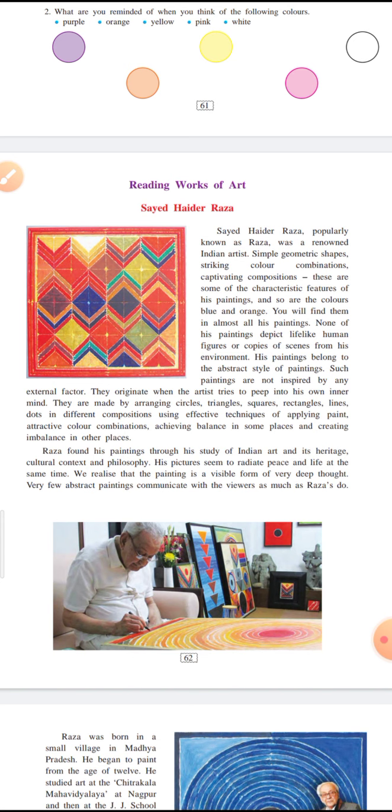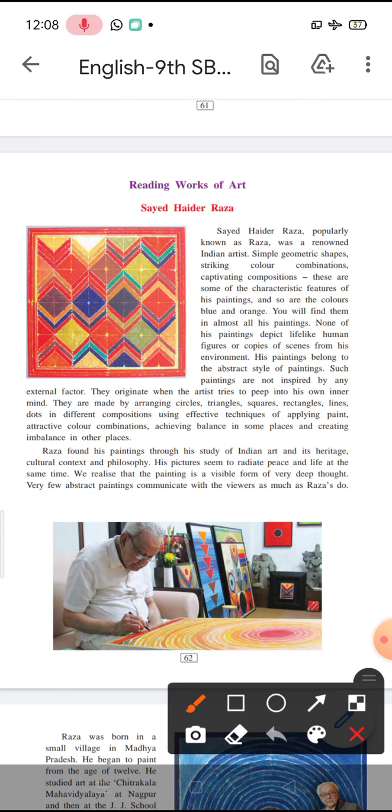His pictures seem to radiate peace and life at the same time. Radiate means give out. So his paintings try to give out, or reveal, peace and life.